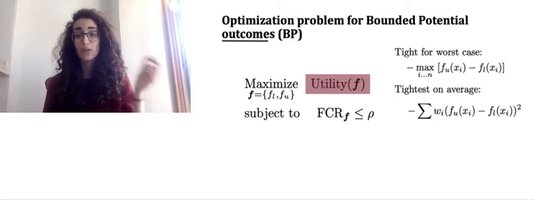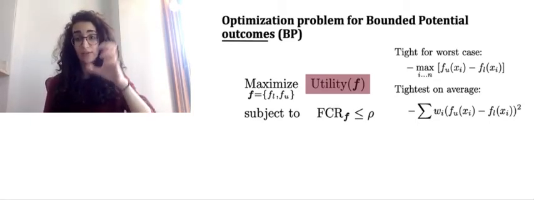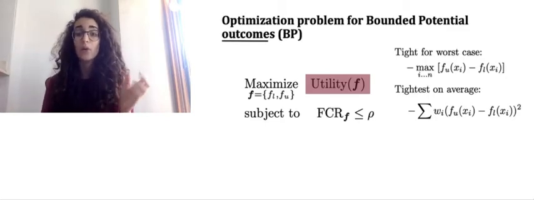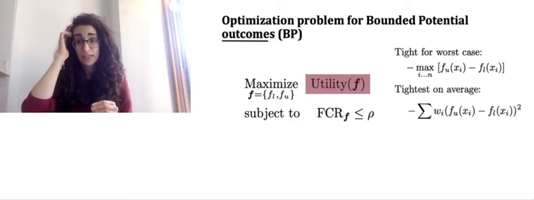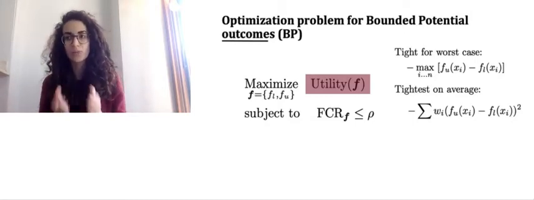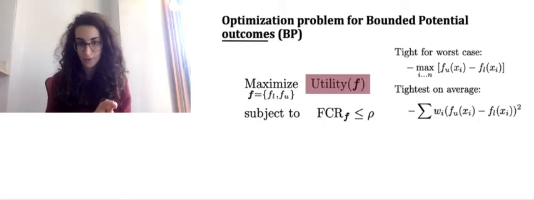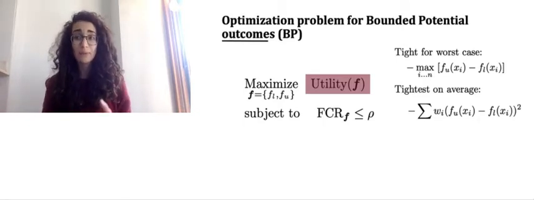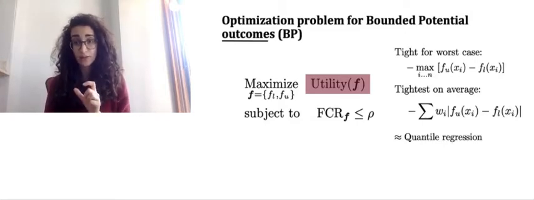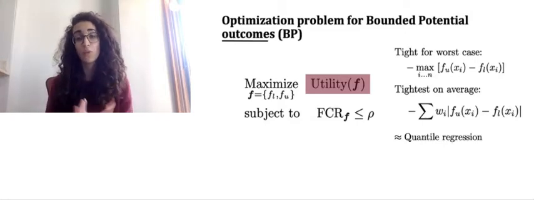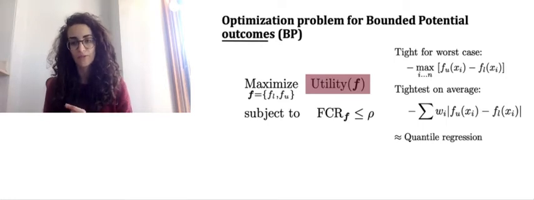So for example, we can make sure that the worst case interval is never too wide by minimizing the maximum interval width. We can also minimize the average interval width by minimizing the squared differences between the upper and lower bounds as weighted by the inverse propensity score. In our paper, we also show that when we use absolute rather than squared differences, we recover the quantile regression for small enough required false coverage rates.